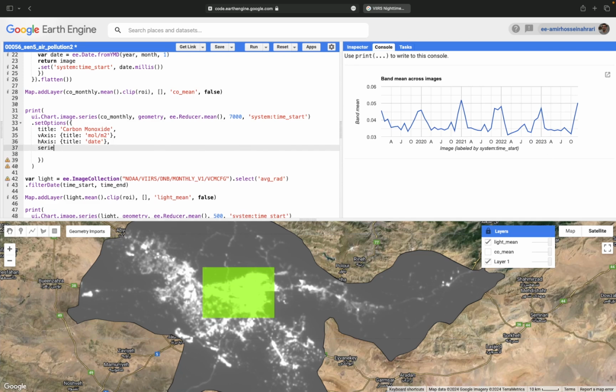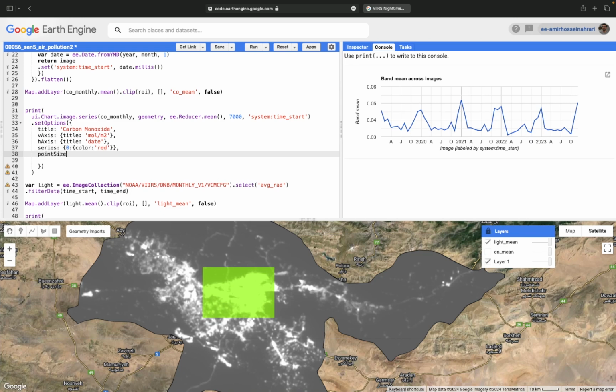So from the series, the first chart or the first plot change its color from the current color to red.